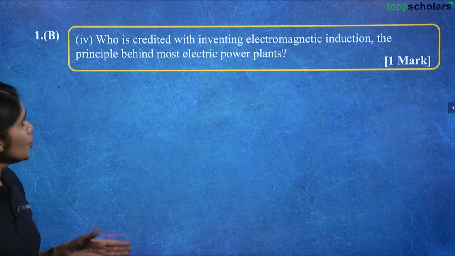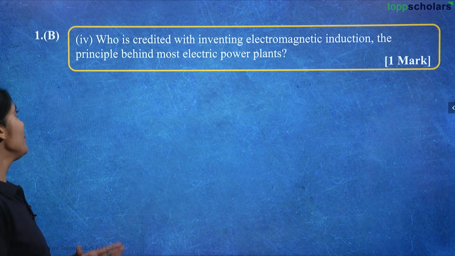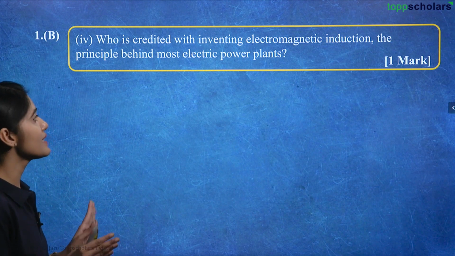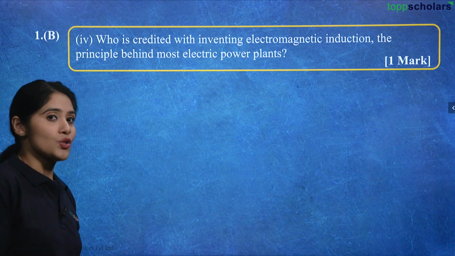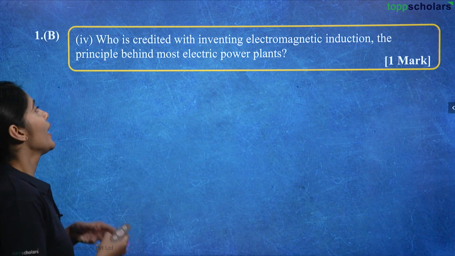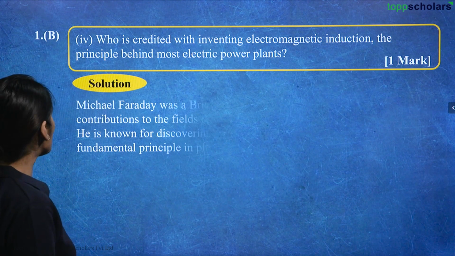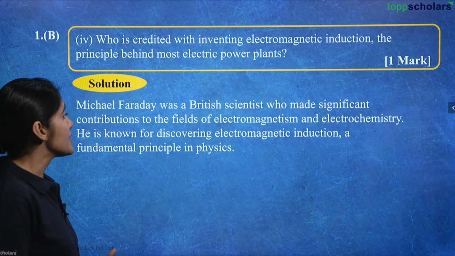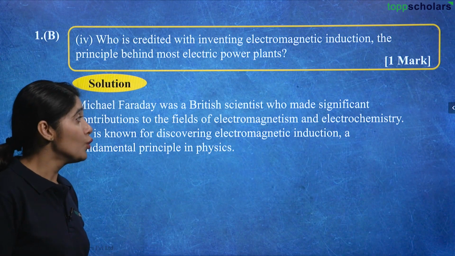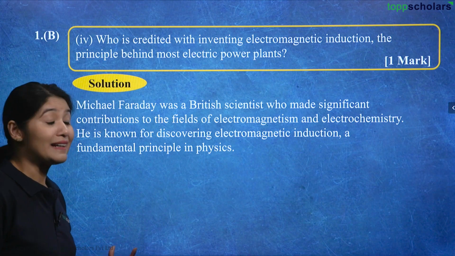Now, who is credited with inventing electromagnetic induction, the principle behind most electric power plants? So, who is that great scientist who invented electromagnetic induction? Michael Faraday was a British scientist who made significant contributions to the field of electromagnetism and electrochemistry.